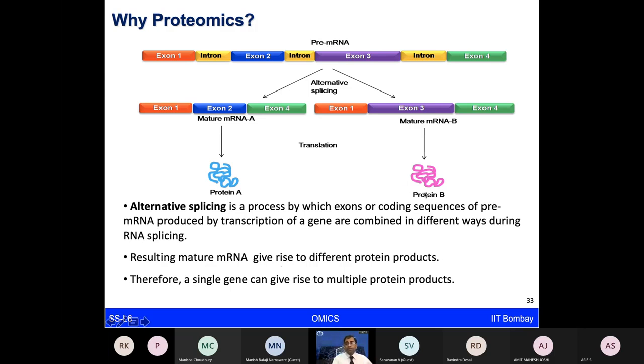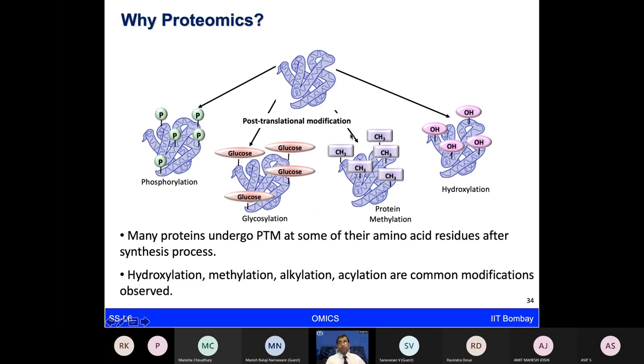But keep in mind, now that we have made two proteins from one gene, one possibility. But even further to that, now every protein can get modified. And these modifications can happen after the translation process is completed. And now different other molecules could come and get attached to these proteins.